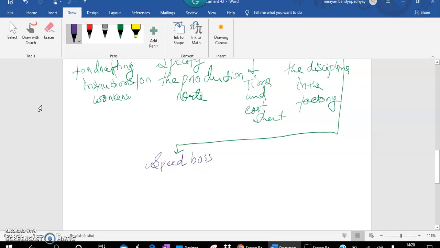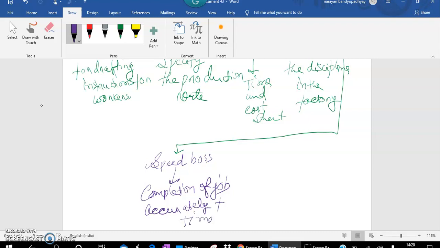He will be responsible to complete the job accurately and timely. Speed, as the name insists, so he will assure that the jobs are being completed on time and also accurately. Only completion on time will not result in fruitful production.